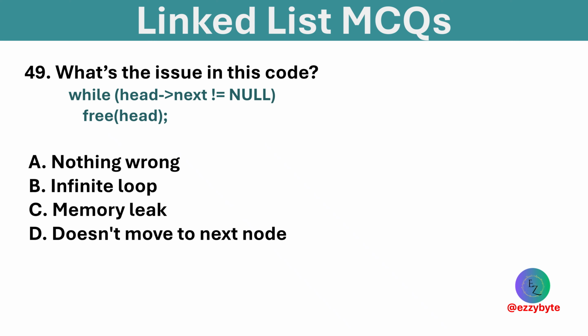What is the issue in this code? Options are nothing wrong, infinite loop, memory leak, and doesn't move to next node. Option D is correct. Head is not moved, causing incorrect behavior.